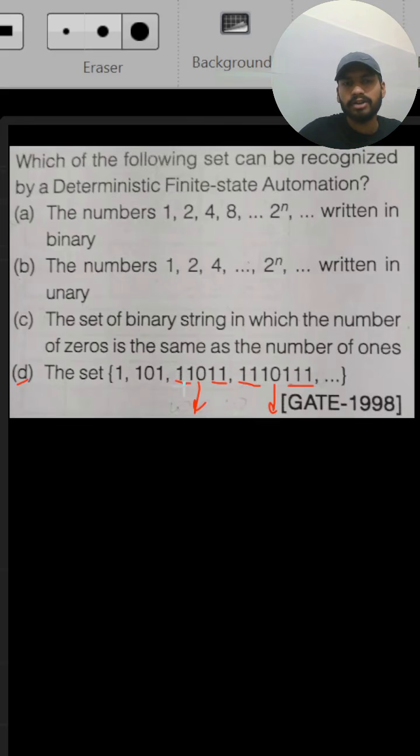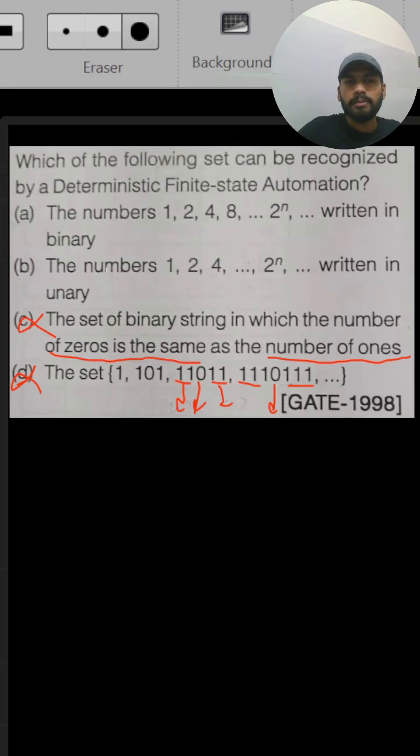But what counting? We should count the number of ones before zeros and the number of ones after zeros, and both must be equal. So since there is counting and DFA cannot do counting, for this option we can't create a DFA. Coming to option C, the set of binary strings in which the number of zeros is the same as the number of ones. Here also we have to count the zeros and the ones. So again there is counting and DFA cannot do counting, so a DFA is not possible for option C.